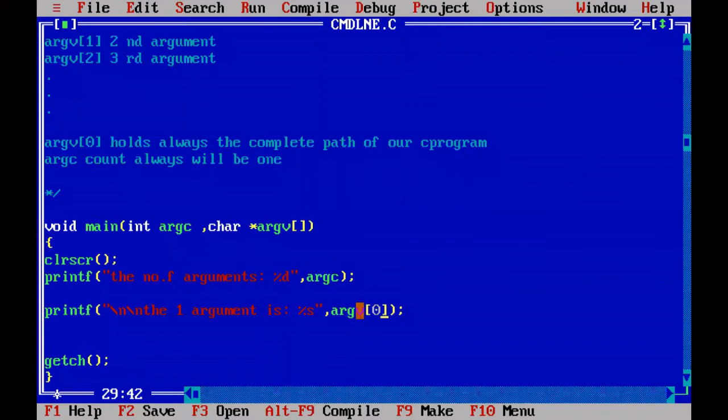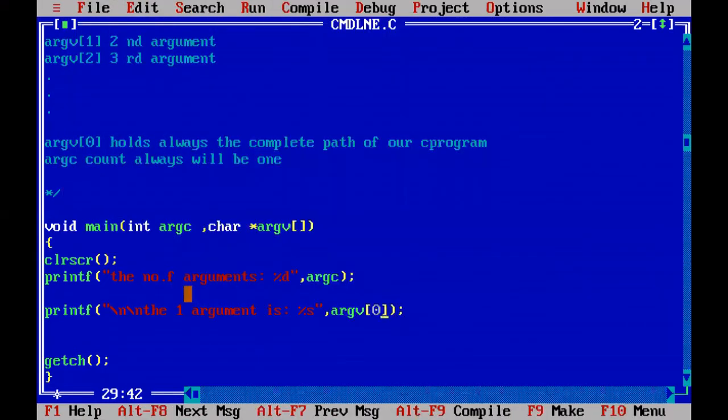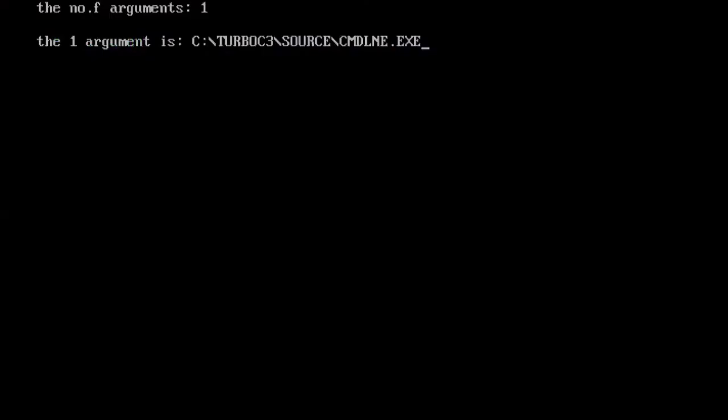After writing this program, to pass the command line arguments, you go to compile and compile it, 0 errors. Now you go to run and run it. See, you can see the number of arguments is 1. And the first argument is the complete path: C drive, turbo C3 folder, source, and command line.exe.